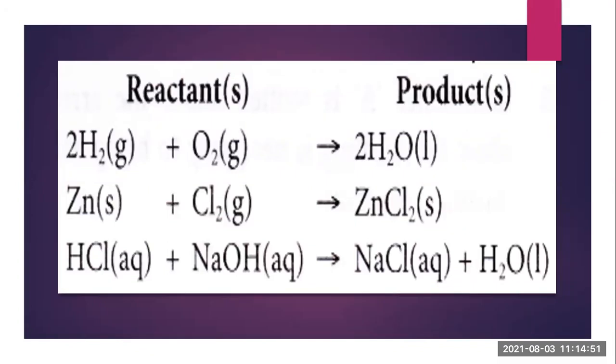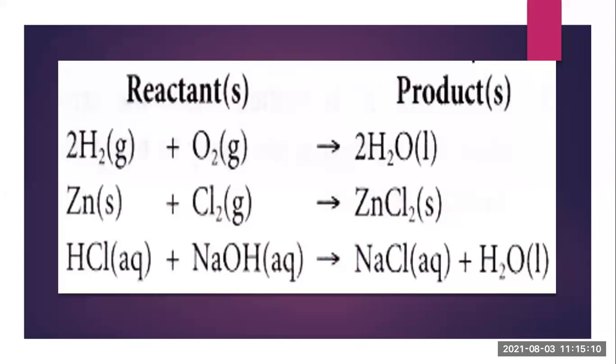Just see H2 plus O2 gives H2O. Hydrogen is 2 on the reactant side, and on the product side hydrogen is also 2. On the reactant side, oxygen is 2, but on the product side, oxygen is 1.